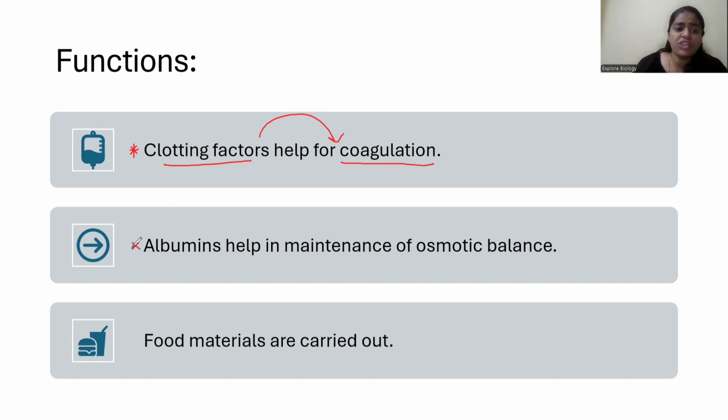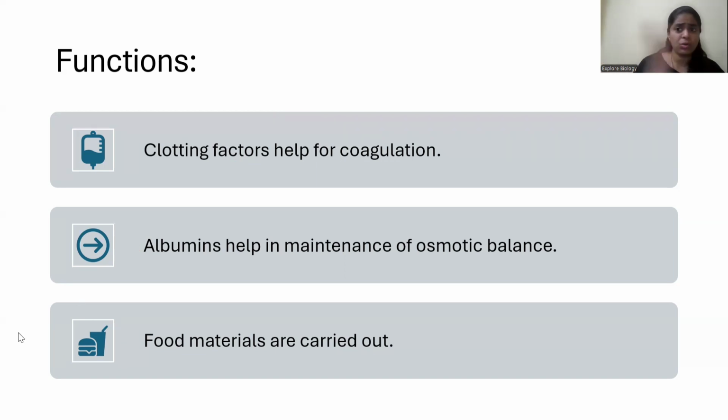The second important function is the presence of albumin. So inside the blood, the osmotic balance has to be maintained, which directly helps in maintaining the blood pressure, blood volume, and all. So for that, who is required? Albumin is required, right? This is the second main function. And we all know blood acts as a transport system. So it carries food materials, that is nutrients, throughout the body. Very important functions, children. Remember these things, right? Okay.